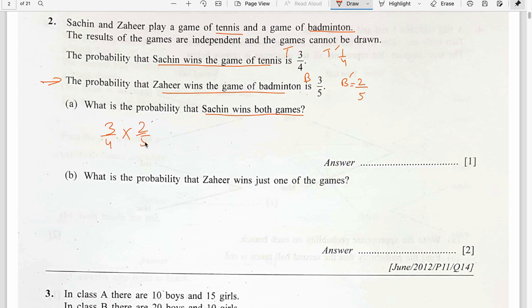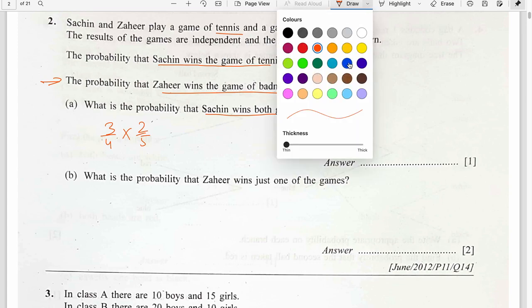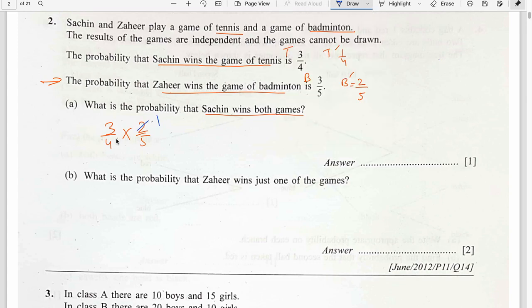Any doubt? 3 times 2 is 6... 4 times 5 is 20, which simplifies to 3 by 10. So either you write 3 by 10 or 0.3, both are correct.